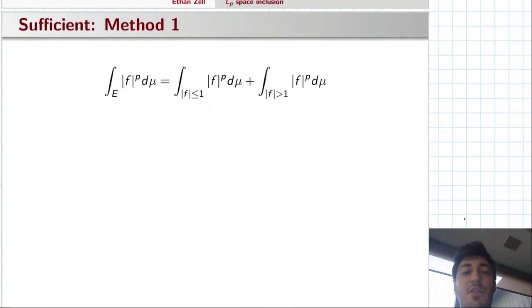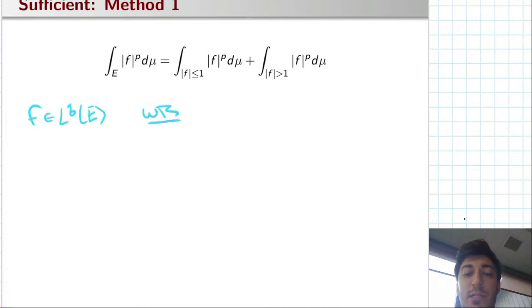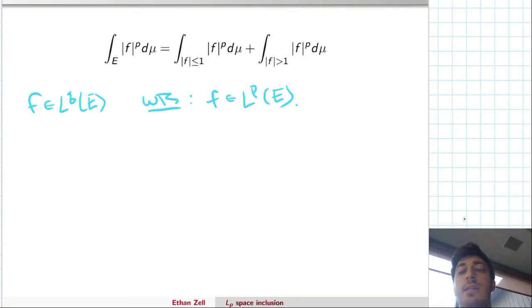So let's take a look at the first method to proving sufficiency. The first thing we have to do is assume f is in L^q of E, and then we want to show, WTS, that f is also in L^p of E. Since we took some arbitrary f, that's how we show that sets are contained in one another. So the first hint that I've written for myself up here is that we're going to split this p norm of f. Let's take a look at the p norm raised to the p power, which is what I've written here.